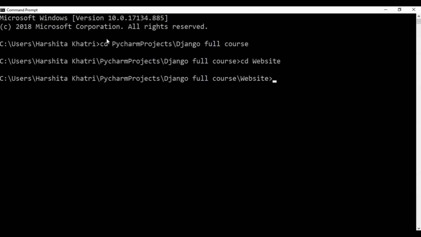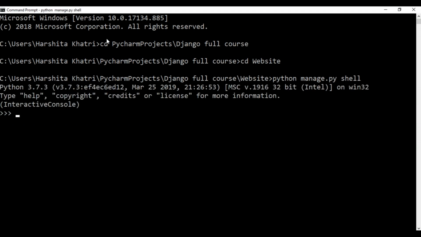Okay, now I'll just type in the command python manage.py shell. Now I'm doing this because it's easy for y'all to see what exactly I'm doing with the database. The first thing that I'll have to do is import the classes that I've created in my models file. So for that, I'll just use from the name of my app, which is technical courses, dot models. I want to import the classes that I've created, which is courses and details.